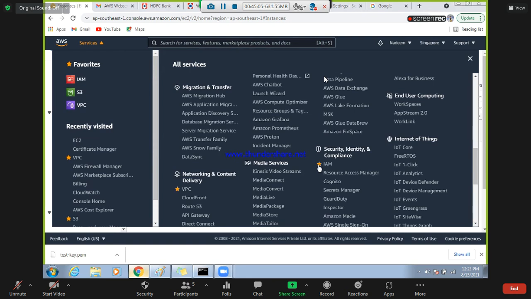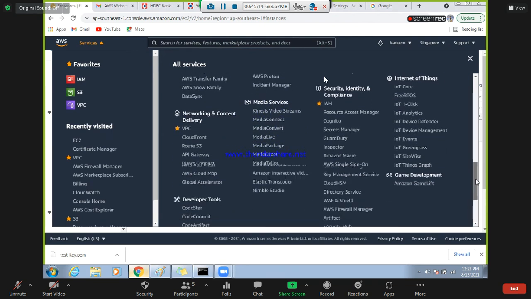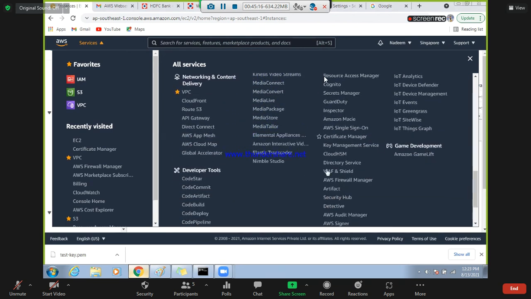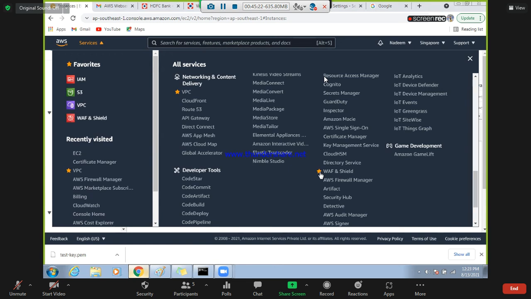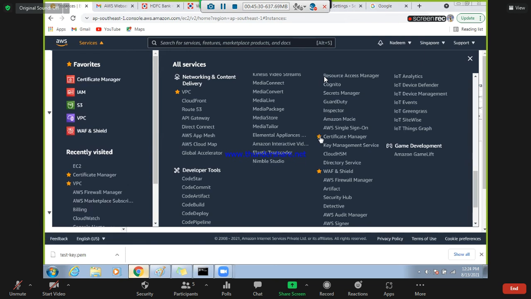This IAM role you can associate to any instance, deciding who will access and who will do what. Then WAF, you are aware of the WAF. This is an extra, like a digital thing. Then Certificate Manager, you are aware of this tab. This is used to import the certificate, right?